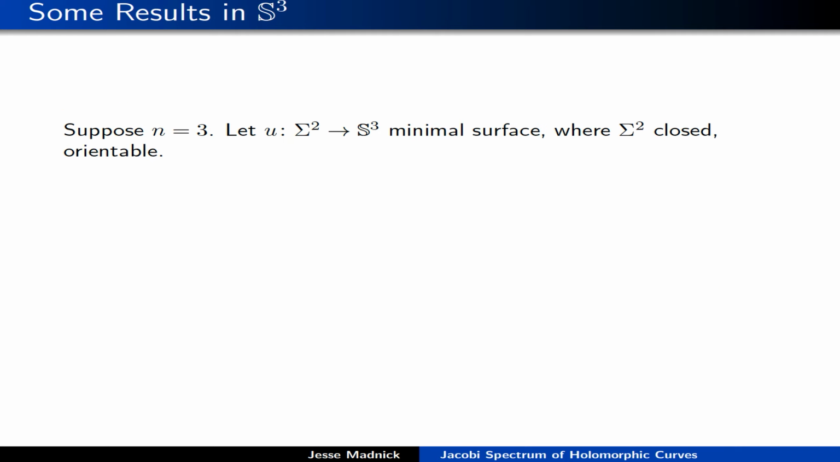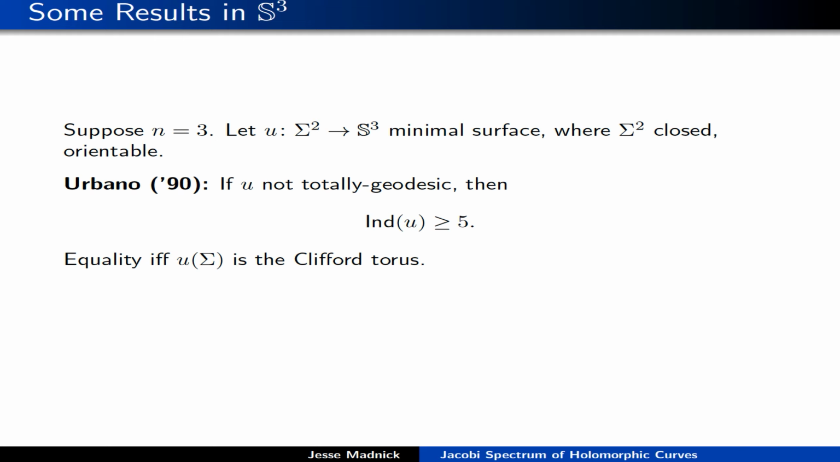Okay, so I want to mention also some results known in low codimension. In the case of minimal surfaces in the 3-sphere, there's a well-known result due to Urbano, which basically improves Simons' bound. So Urbano shows that if U is not the totally geodesic 2-sphere, then the Morse index of U is at least 5. And moreover, equality holds if and only if U of sigma is the Clifford torus.